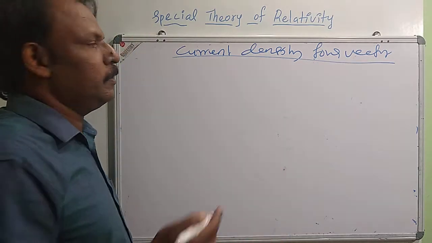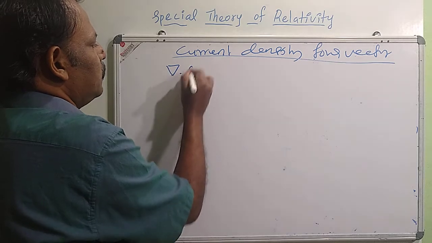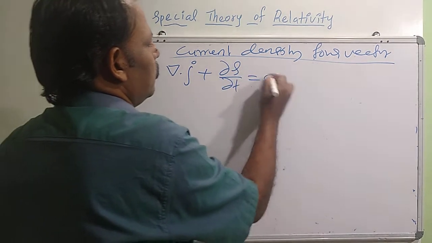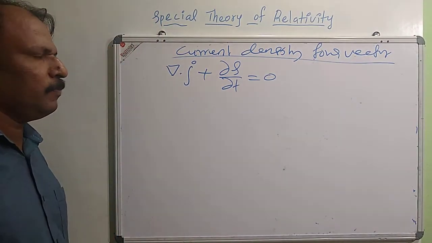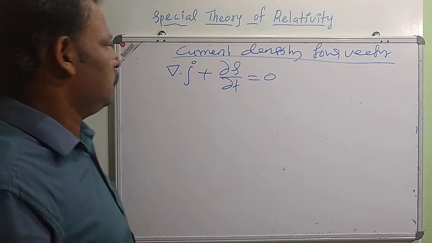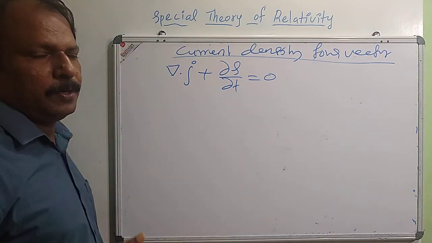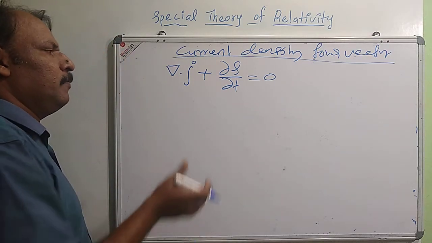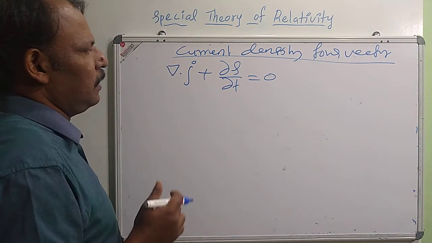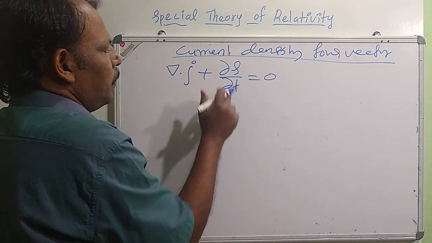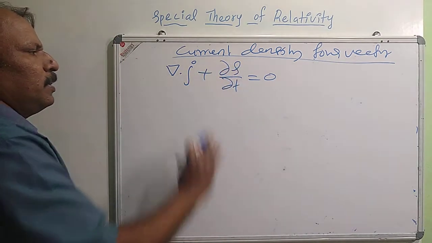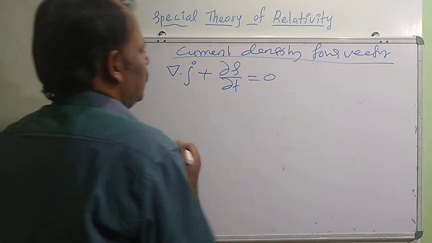In your degree class, you have studied the equation del dot J plus dou rho by dou T equal to 0. If you have not studied it, we will study it in the second semester course on electrodynamics and electromagnetic theory. J is the current density and rho is the charge density.